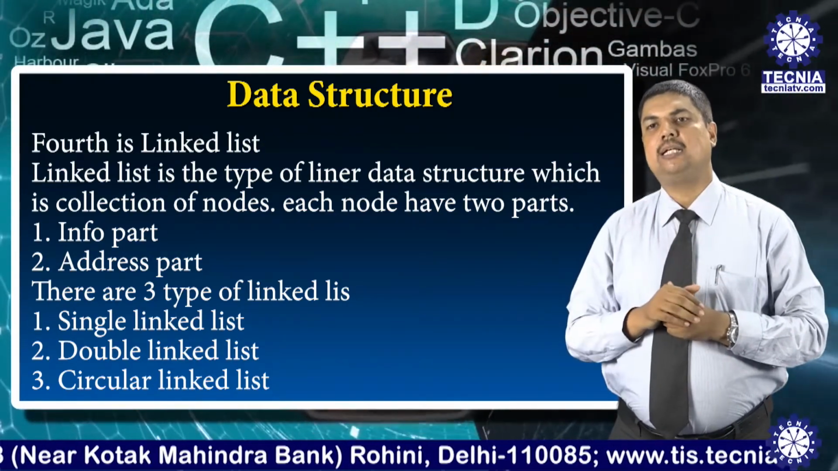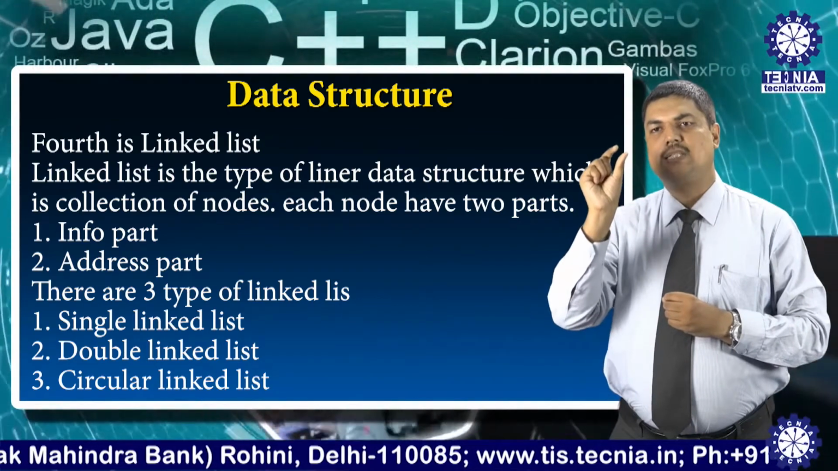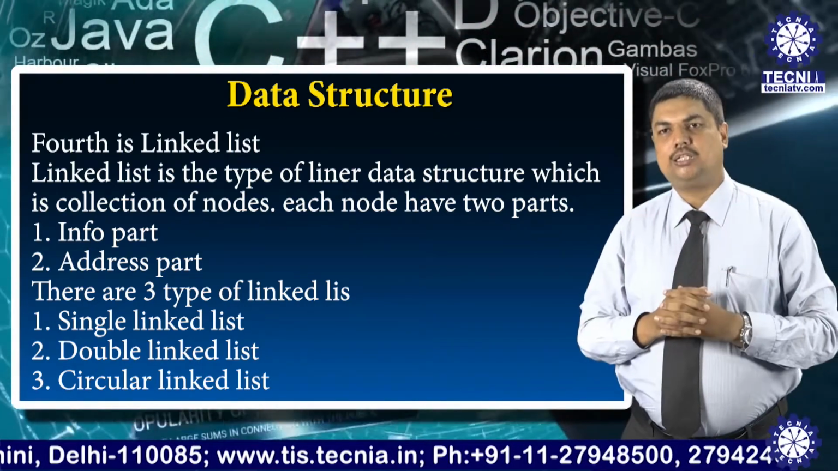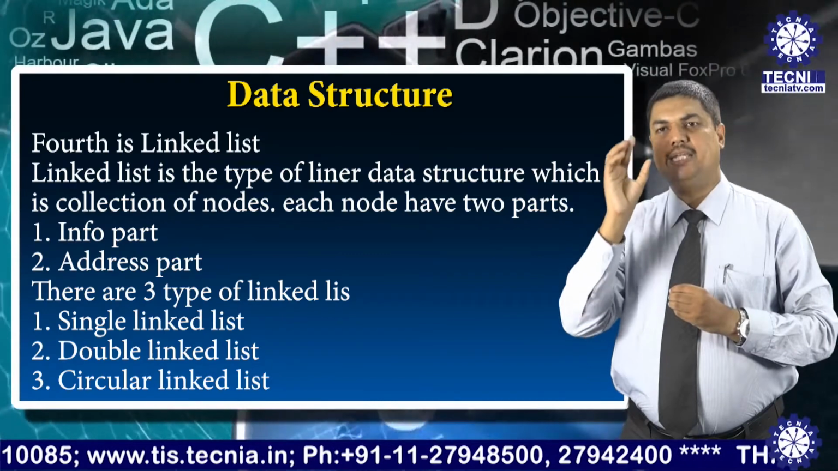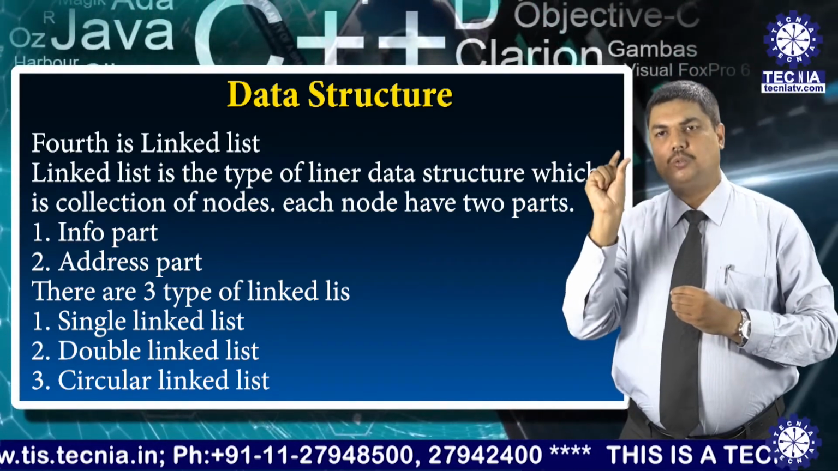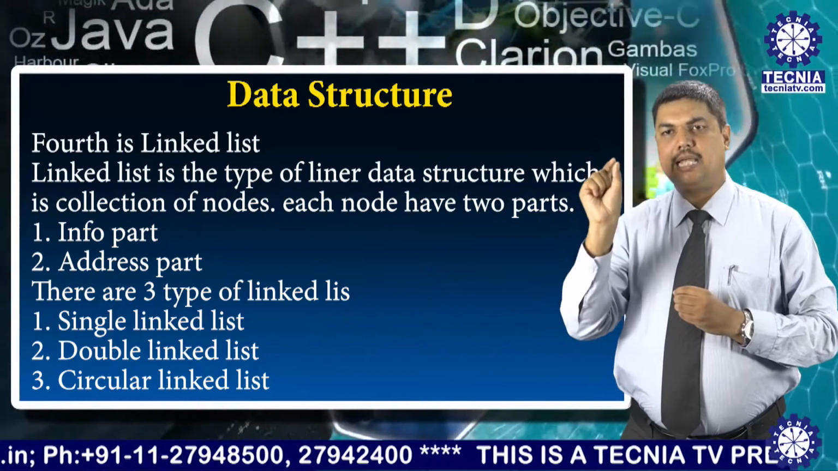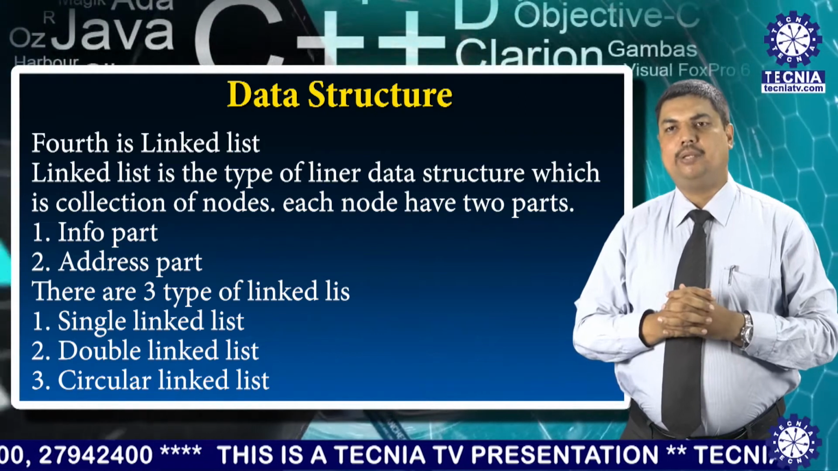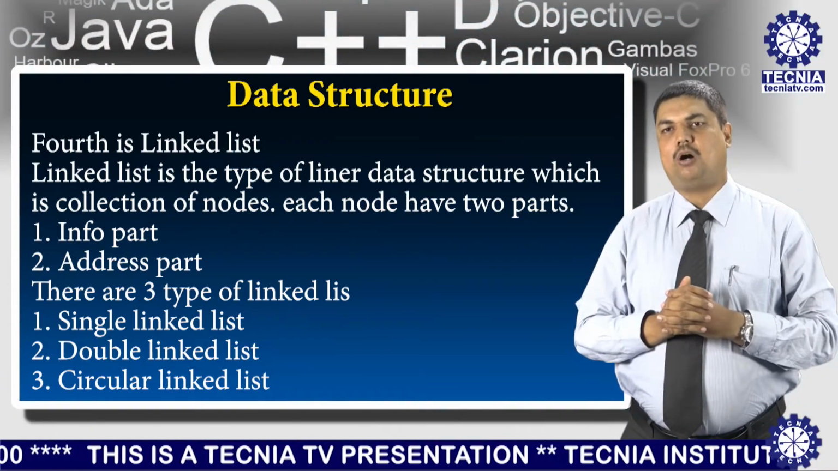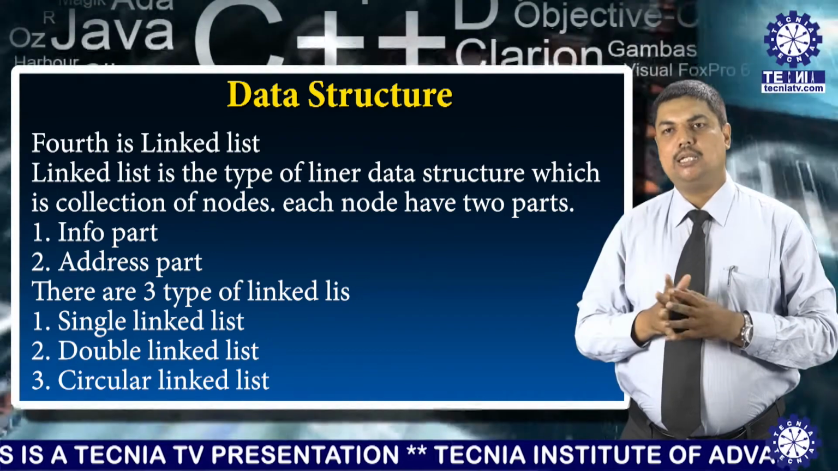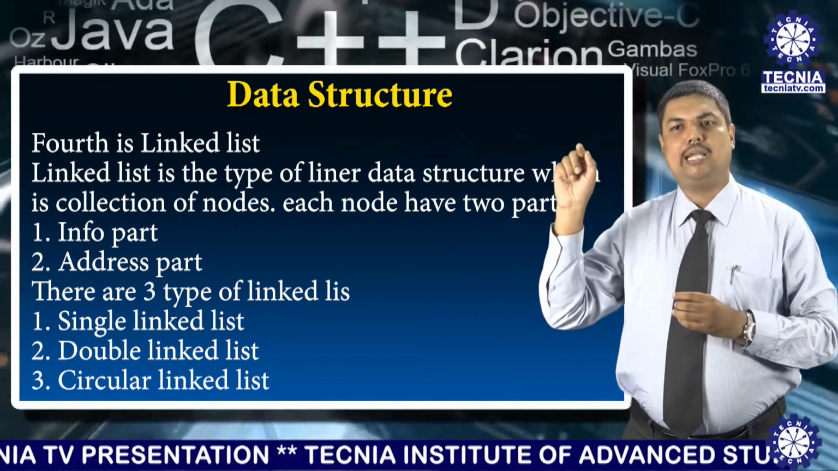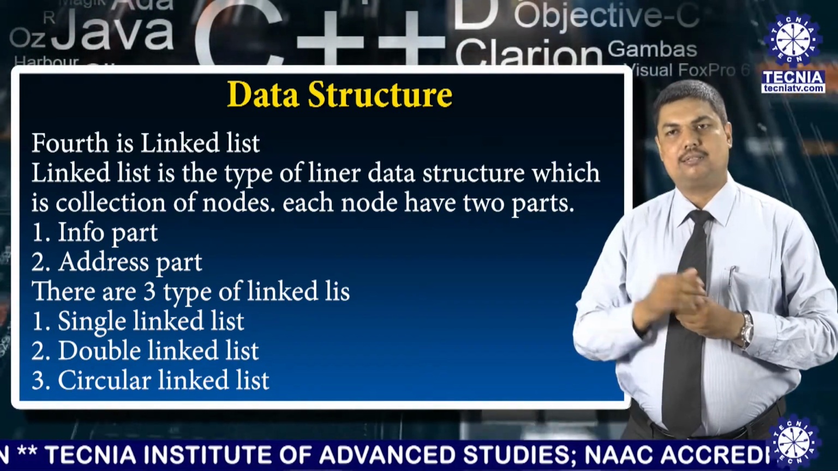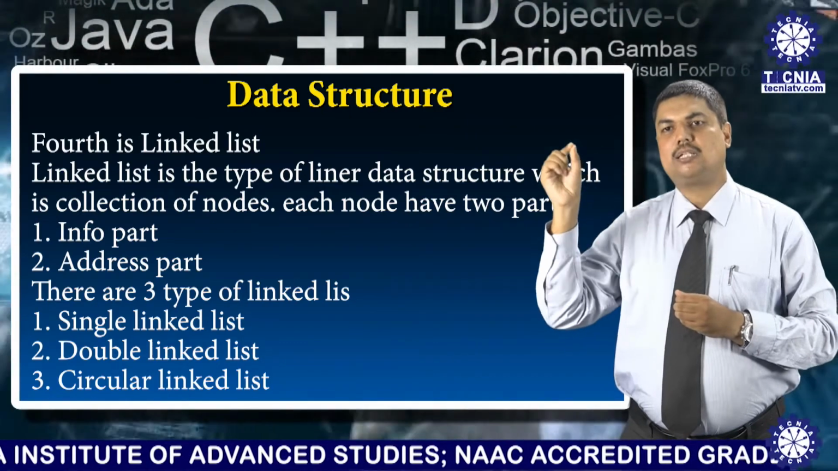In a single linked list, there is a special node known as the start node. Start holds the address of the first node. We also use a special notation known as NULL, written with capital N-U-L-L. NULL indicates the end of your linked list, meaning where the linked list is terminated.